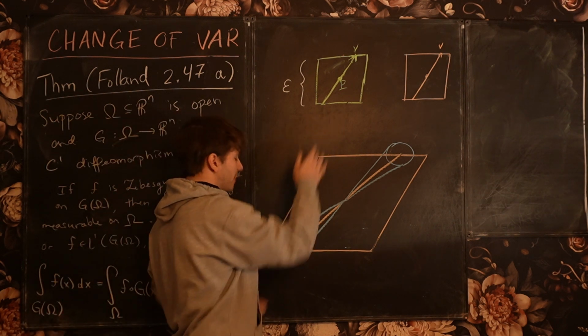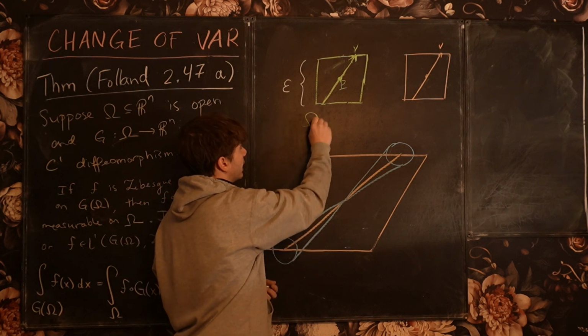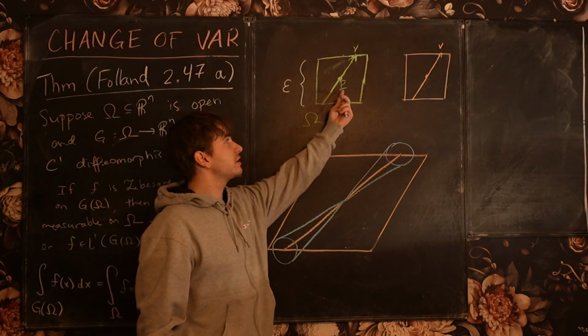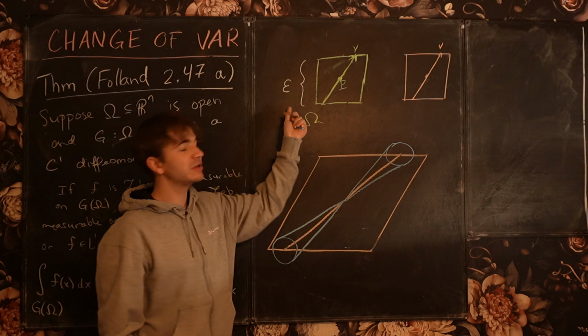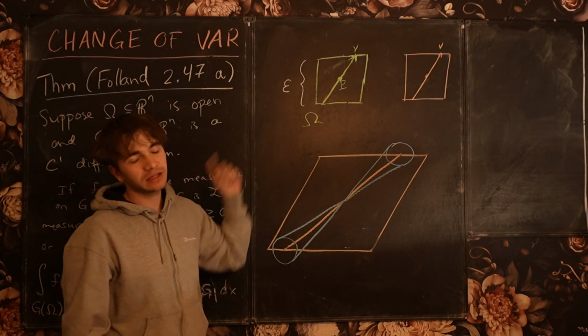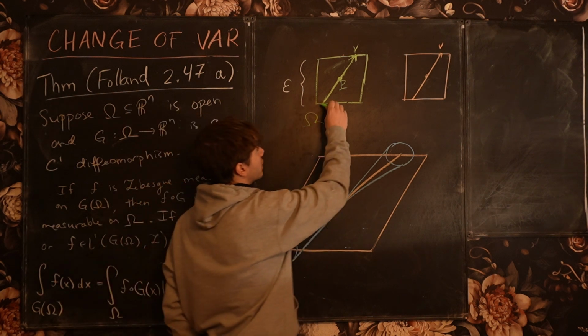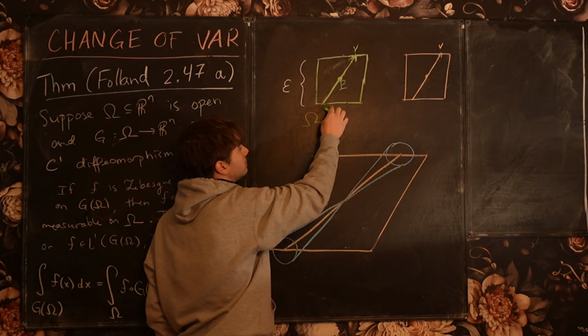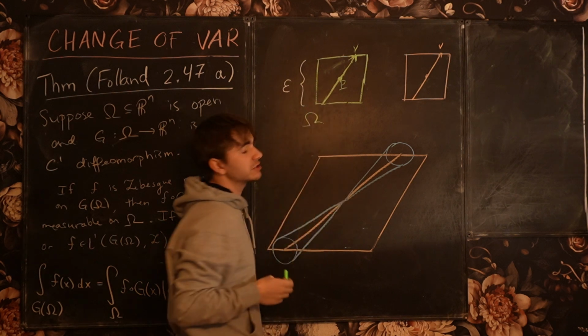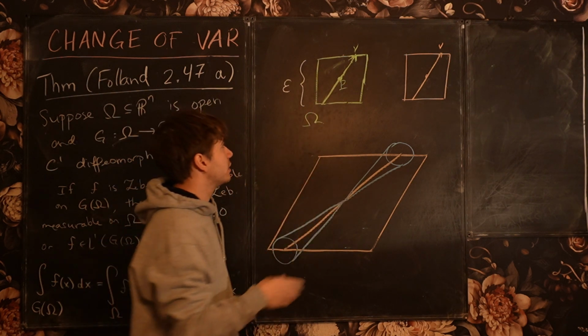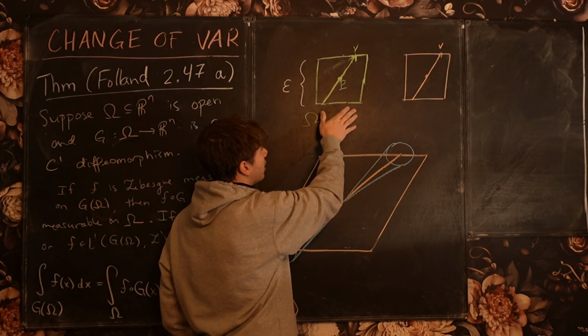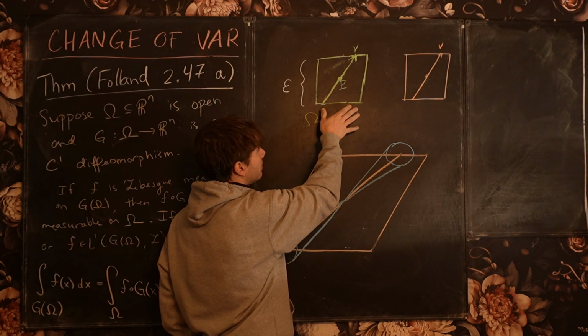This is a cube in omega, okay? And it's centered at the point P, and I want its side length to be small. So let's just say its side length is epsilon, where epsilon is a small number, okay? And I've drawn here a line through this cube, and this line has direction vector V. Now, I want to think about this cube in two different ways.